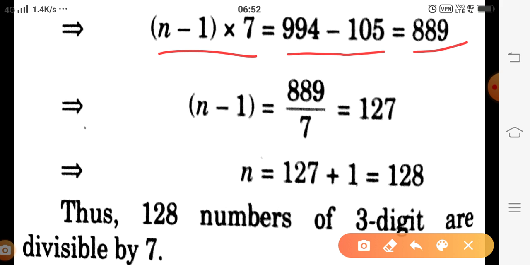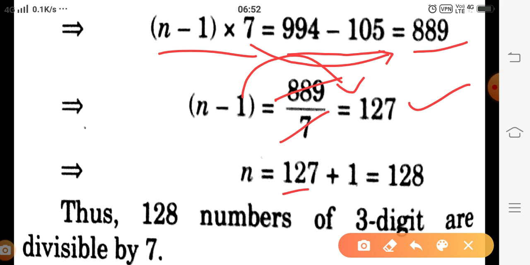Then 7 is in multiplication, so taking 7 to the other side we get 889 upon 7, which is 127. Taking 1 to the other side, n is the sum of these two, which means 128. The total number of three digit numbers which are divisible by 7 is 128.